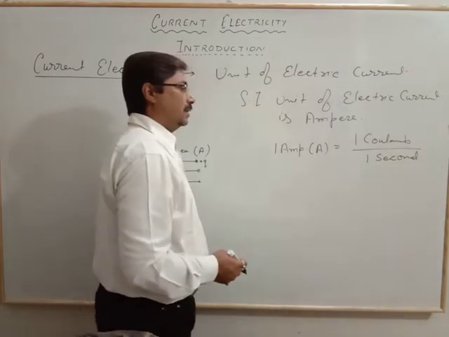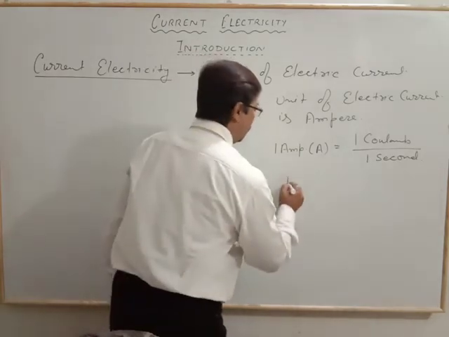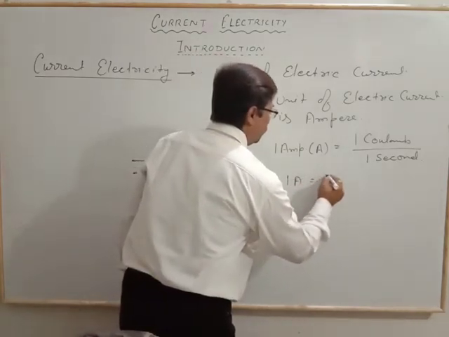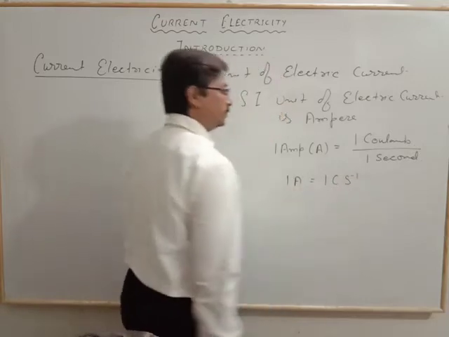That represents 1 ampere, or we may write 1 ampere is equal to 1 coulomb per second.